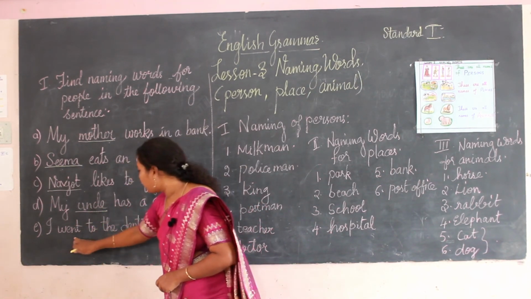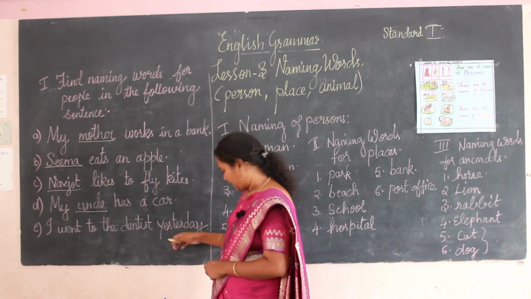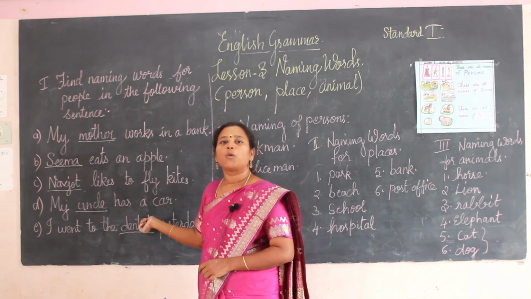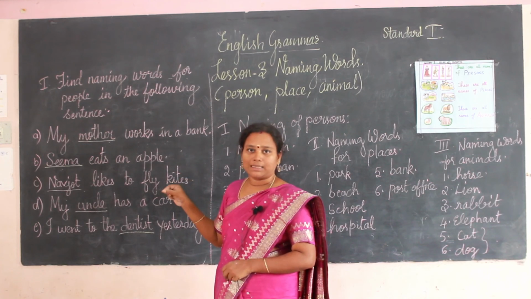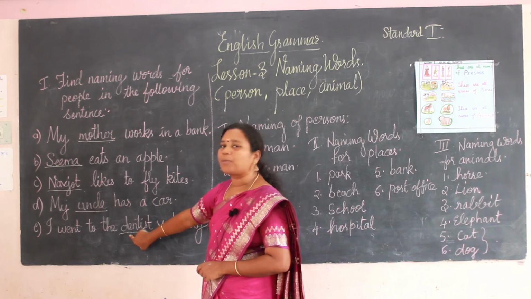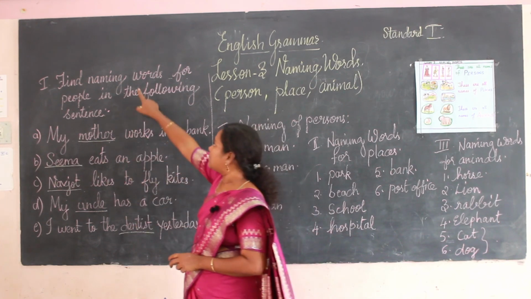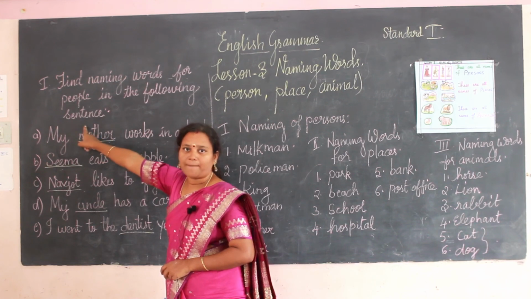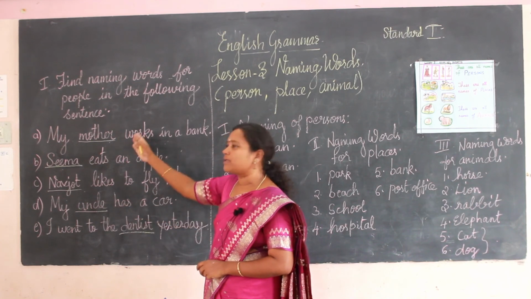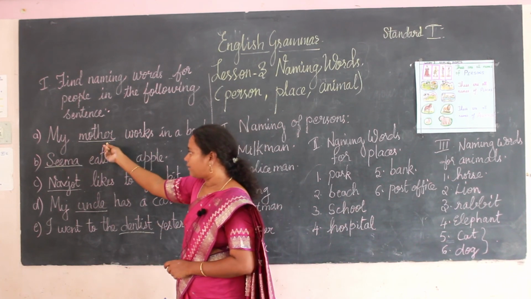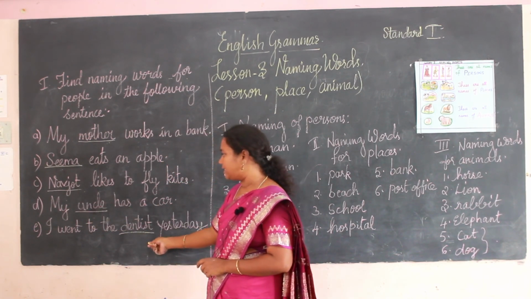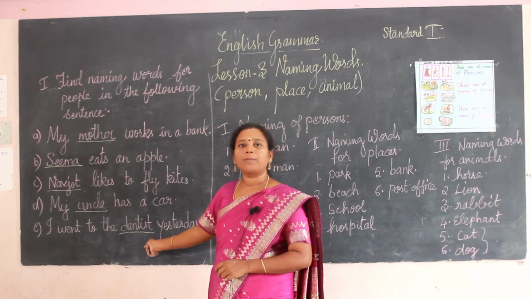Next one: I went to the dentist yesterday. Who is a dentist? A dentist is a person who looks after our teeth. So dentist is a person, a naming word for people. So here we have learned only about persons. What are the persons here? We have mentioned mother, Seema, Navjot, uncle and dentist. These are the naming words for persons.